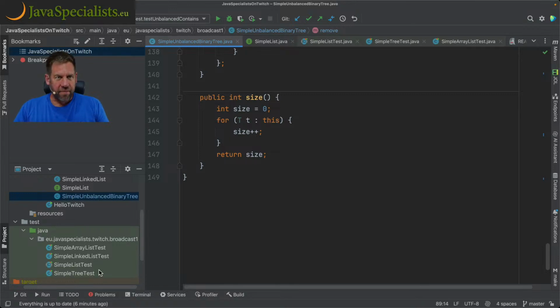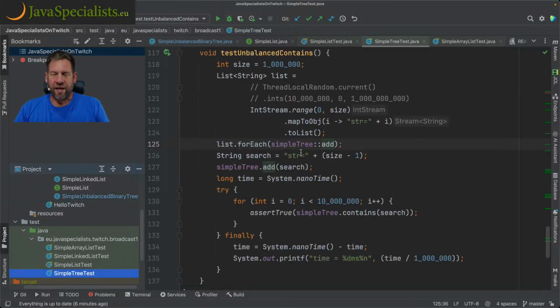In my test, what I did was I created strings from 0 through to 999,999, and put them in.